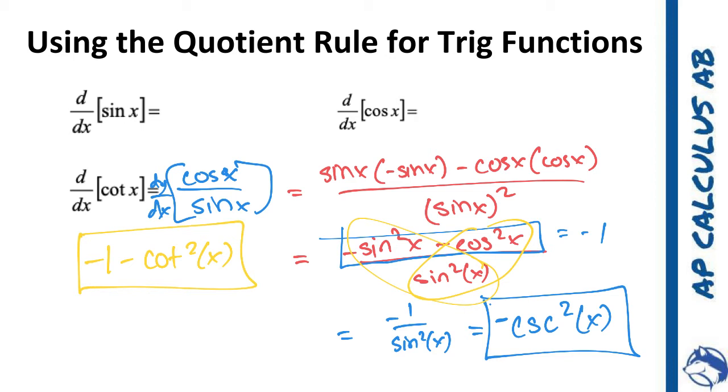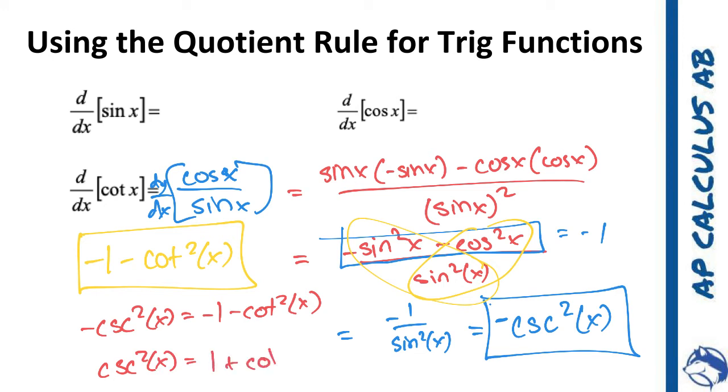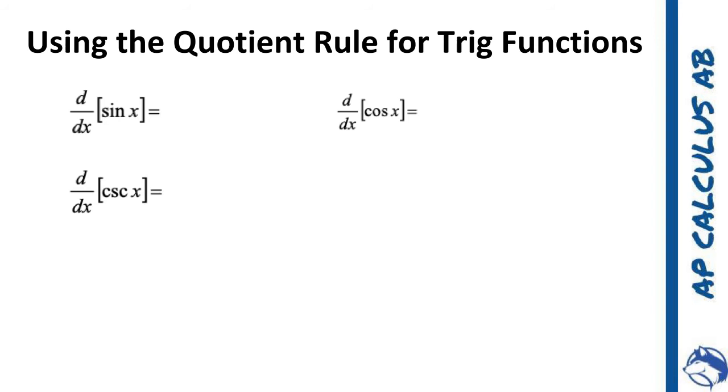And once again, we can then say that the negative cosecant squared of x is equal to the negative 1 minus the cotangent squared of x, which we can make them all positive. So cosecant squared of x is equal to 1 plus cotangent squared of x. All very important stuff. I would make sure you are getting this stuff down.